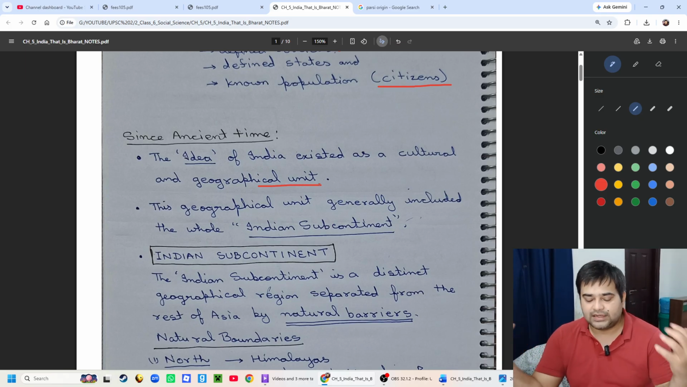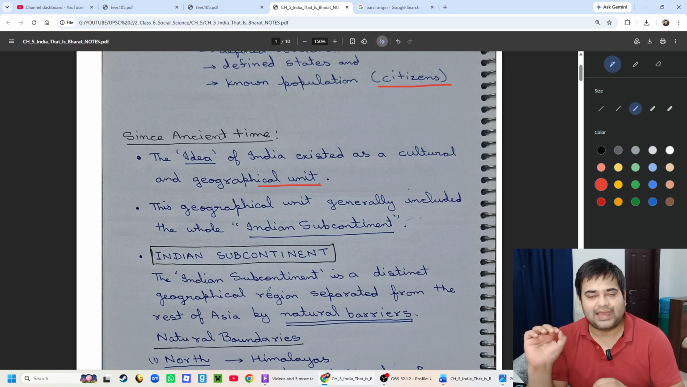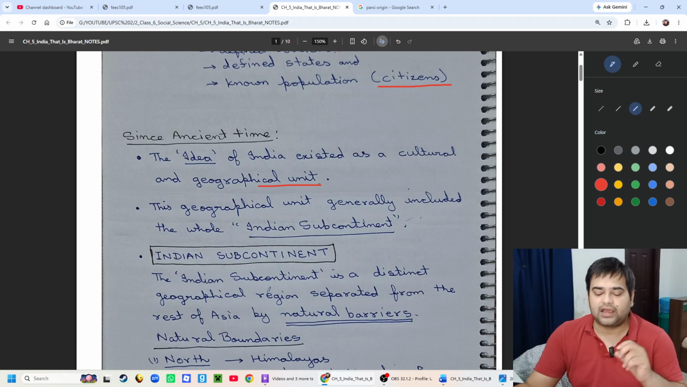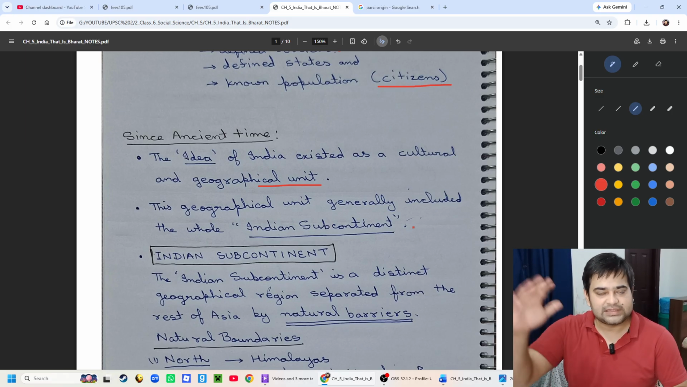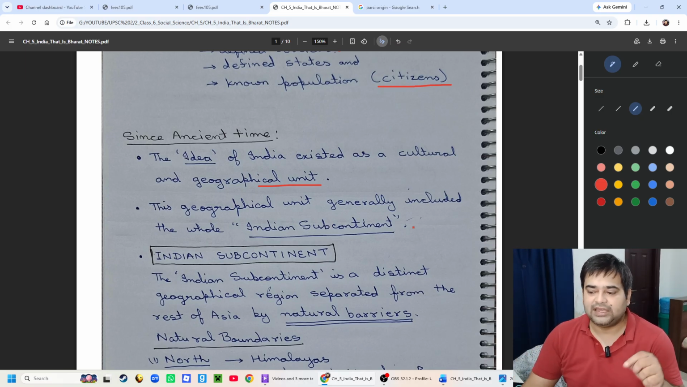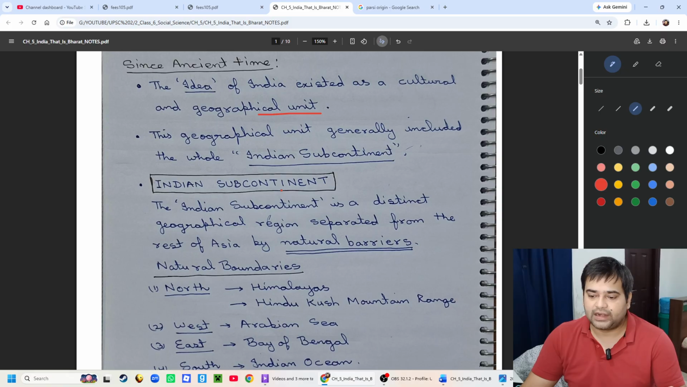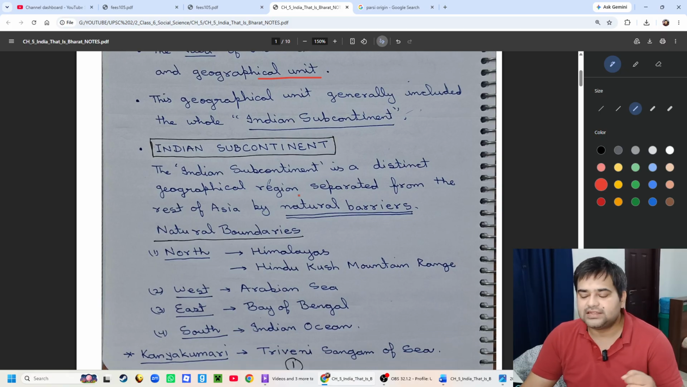Although India did not exist as a modern state with defined boundaries, the idea of India existed as a cultural and geographical unit. This geographical unit generally included the whole Indian subcontinent. We know the Indian subcontinent is the whole land of India, below the Himalayas and surrounded by the sea. Let's discuss what the Indian subcontinent is.